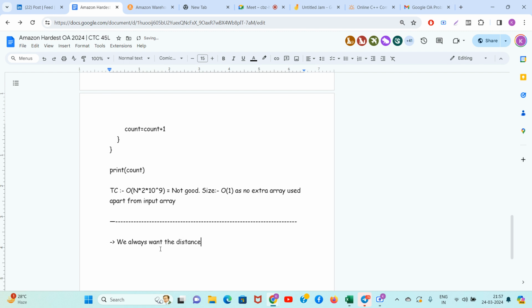We always want the total cost to be less. Guys, if the total cost is less, then there are higher chances that it will be less than or equal to D, and those points will be valid.